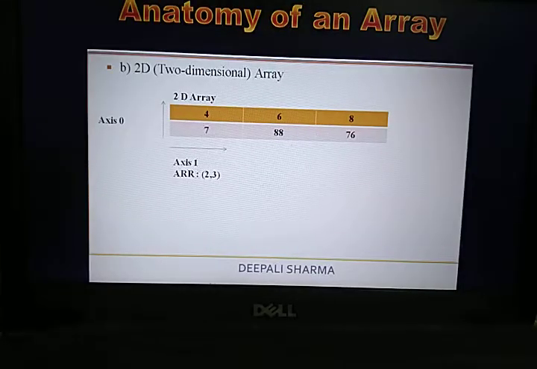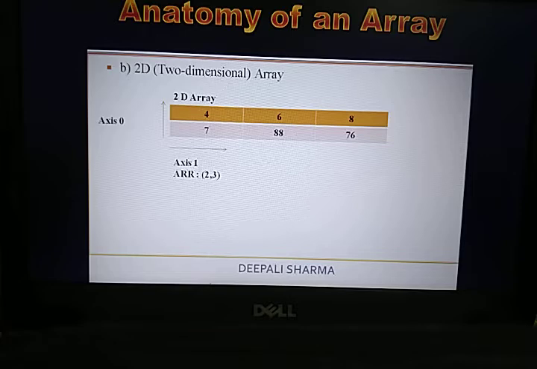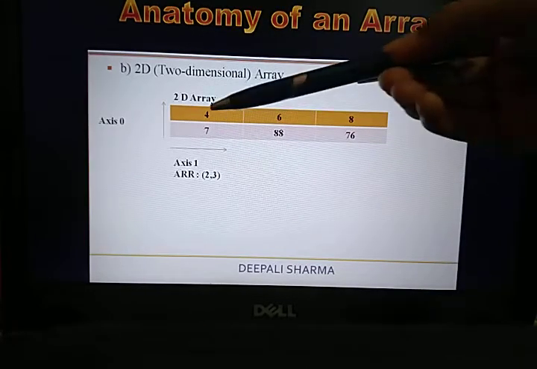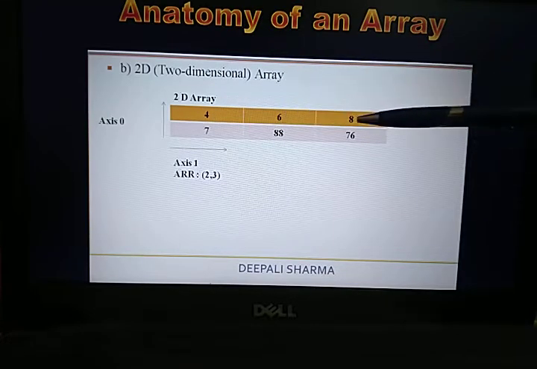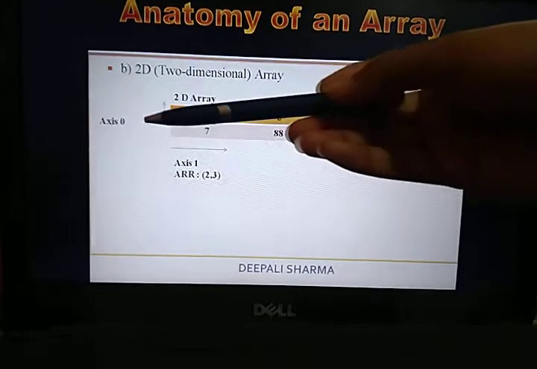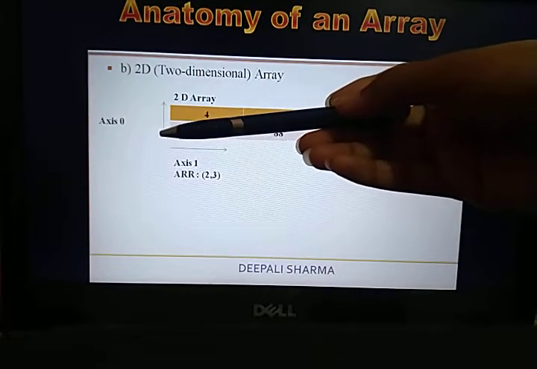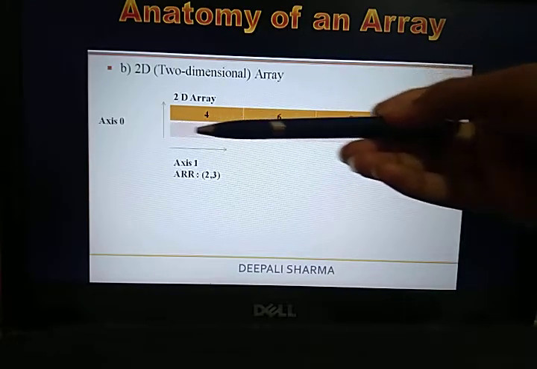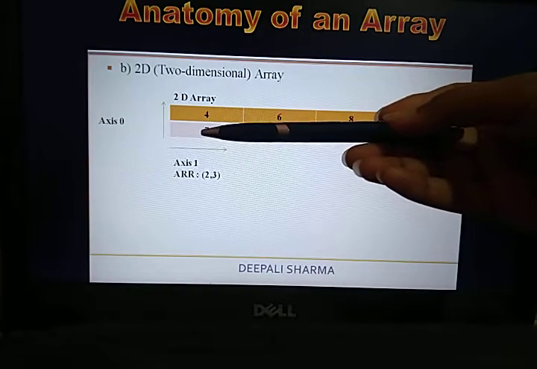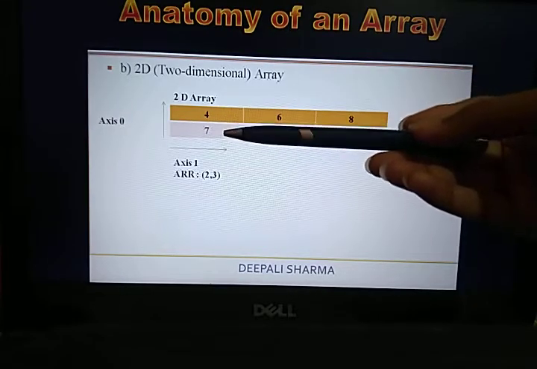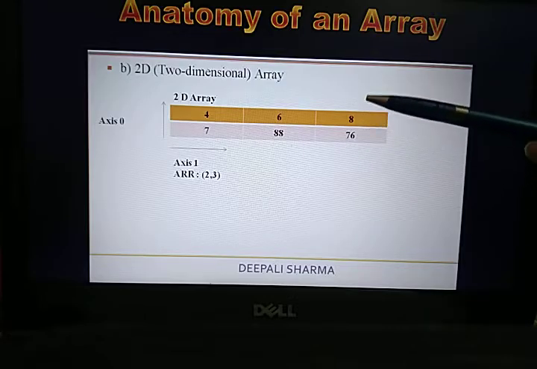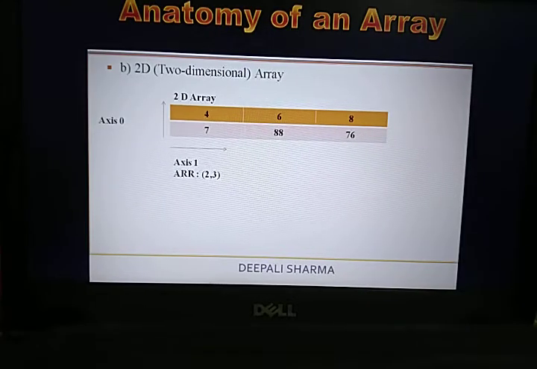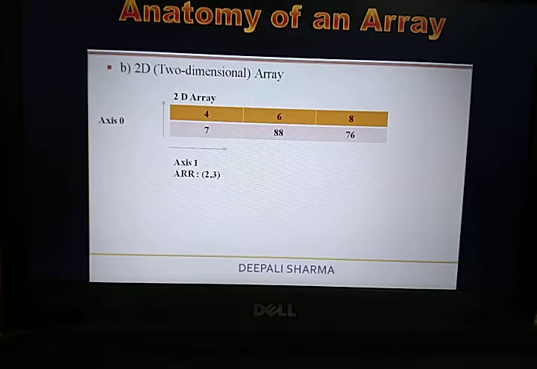Fine. So we have come back to our slides. As you can see, what I was telling you over there: in this you can see the index 0 of 0, then 0 of 1, and this is 0 of 2. This is your 0 row, this is your first row. That element will be on the first row and at 0 column. This will be first row and first column, and this will be first row and second column. Fine. So the size of this array is 2 by 3.